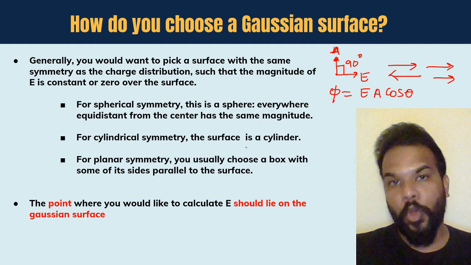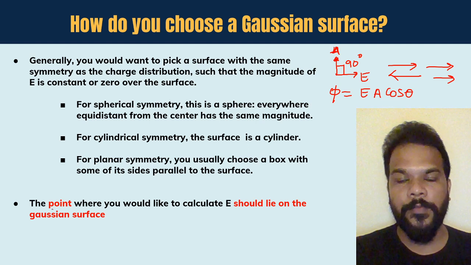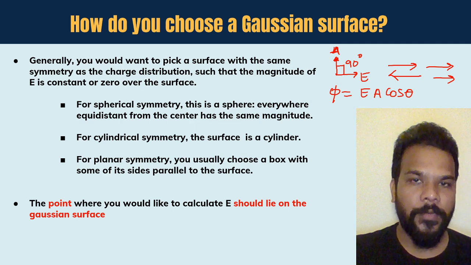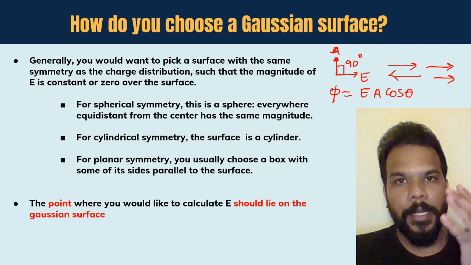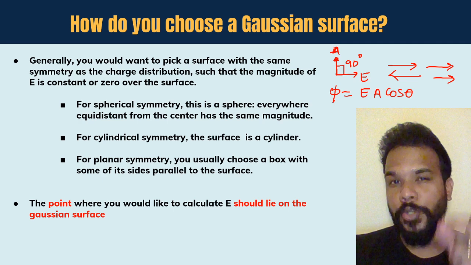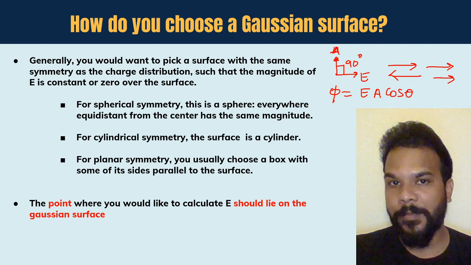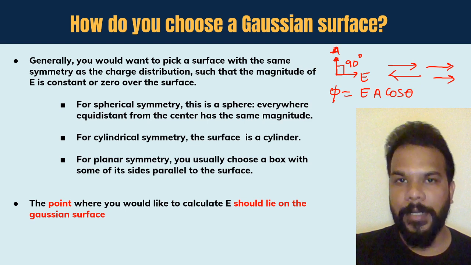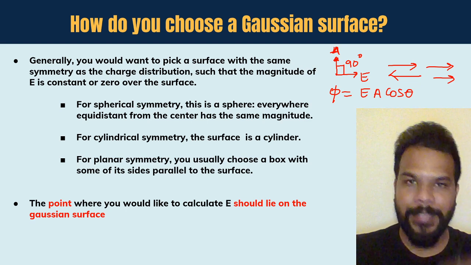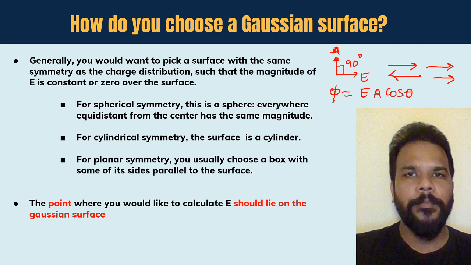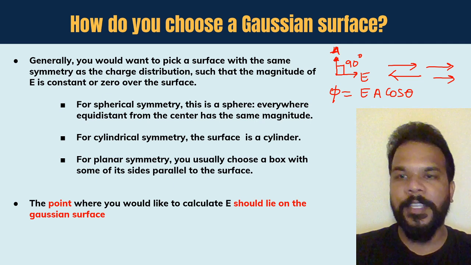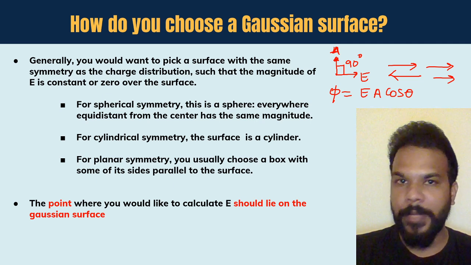Also, the point where you are interested in finding the electric field intensity should lie on the Gaussian surface. So your Gaussian surface will extend only till the point where you are interested in finding the electric field. Again, a lot of things said, but things will be understood properly when we are doing some derivations here.